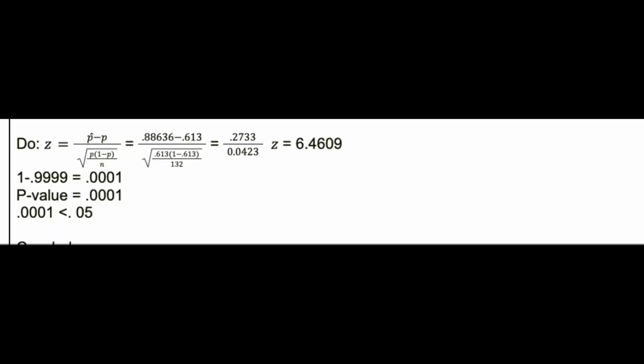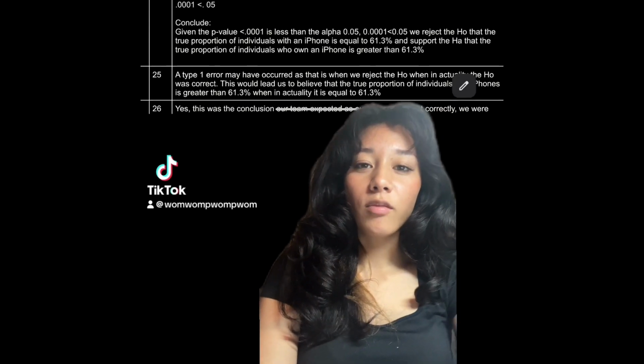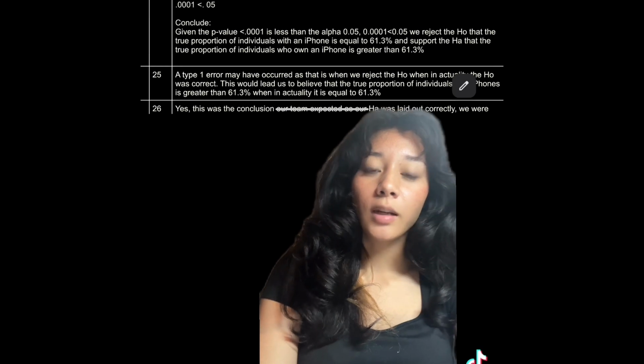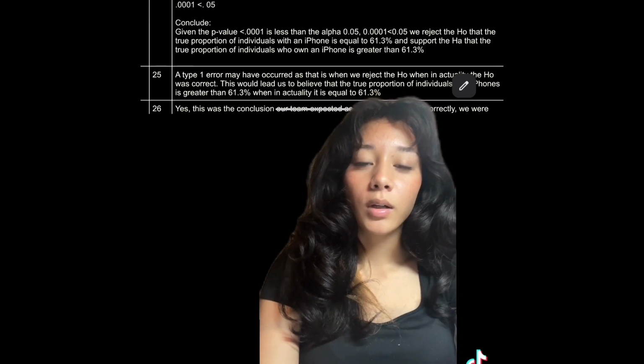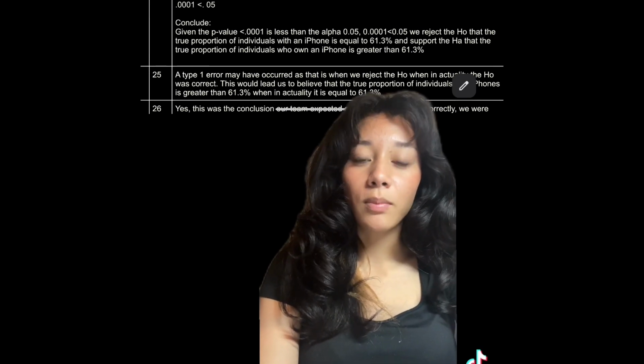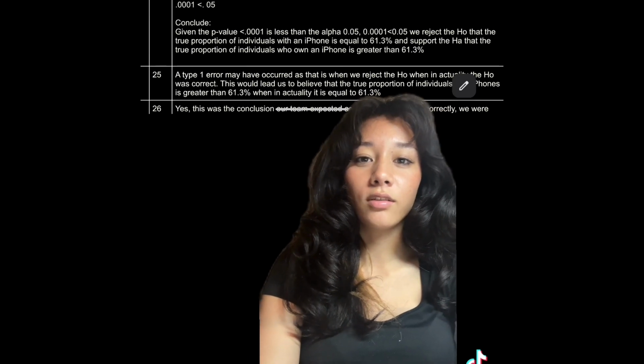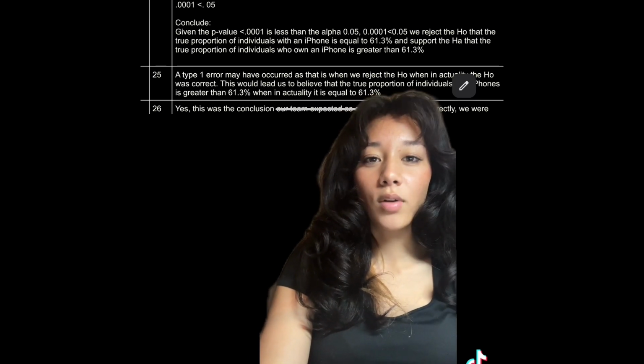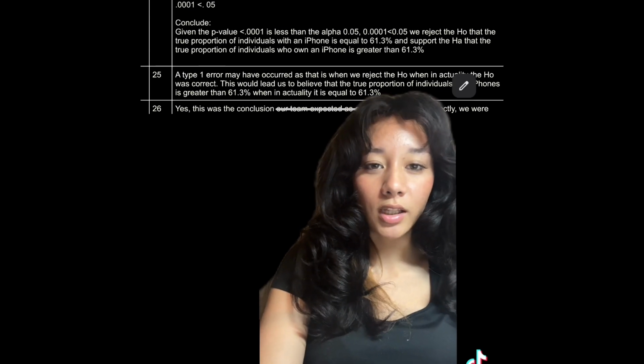After doing the math, I found that our p-value is equal to 0.0001, which is less than the alpha of 0.05. Given the p-value of 0.0001 compared to the alpha of 0.05, we're going to reject the H0 and support the HA that the true proportion of individuals who own an iPhone at Etiwanda High School is greater than 61.3%.